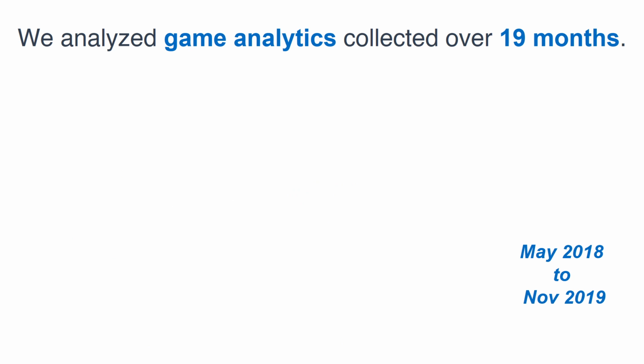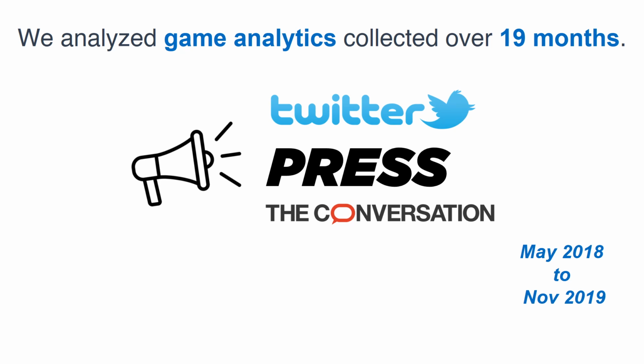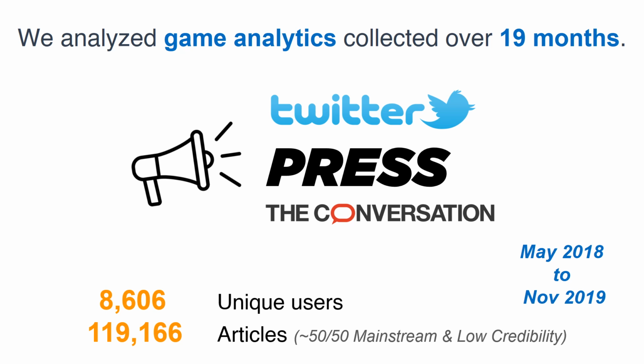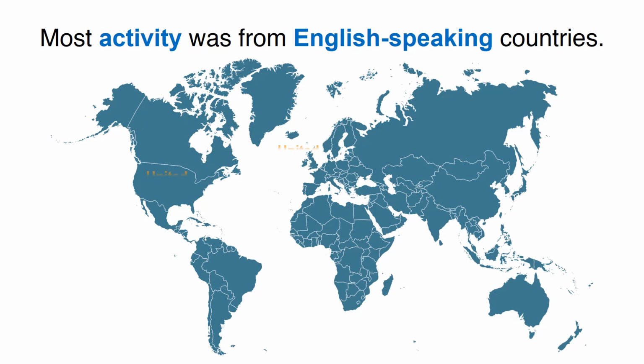After release, we advertised Fakey by announcing on social media, issuing a press release, publishing a Conversation article, and promoting it at conferences, in keynote talks, and via word of mouth. We examined the analytics of player interactions collected over 19 months between May 2018 and November 2019. The game session data we analyzed involved 8,600 unique users who interacted with nearly 120,000 news articles, distributed roughly equally between mainstream and low credibility news sources. Most of the data is from players from the United States, Australia, United Kingdom, and Canada.